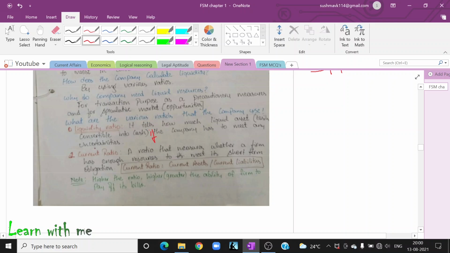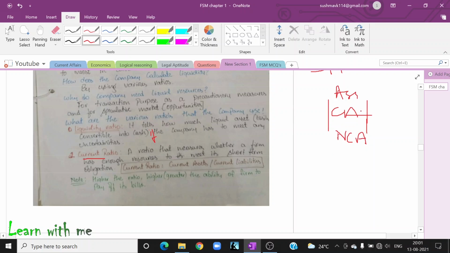So in liquidity ratio, you have a number of ratios. Let us see one by one. The number one is current ratio. A ratio that measures whether a firm has enough resources to meet its short-term obligations. So we know in the balance sheet, in the asset column, you have current assets and you have, what is the other one? Non-current assets.